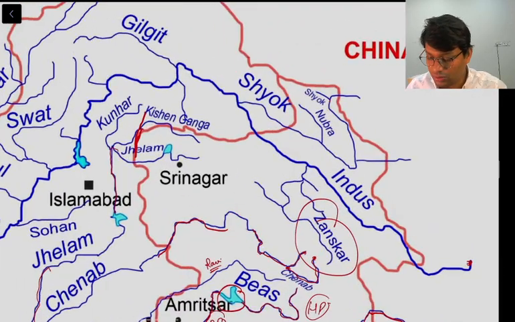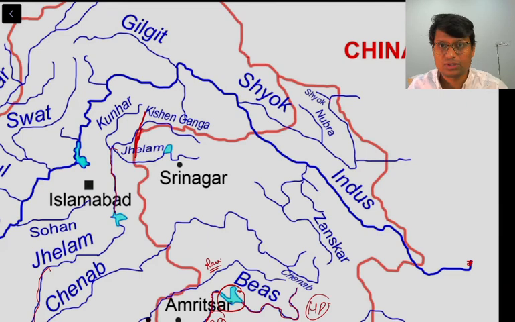Right? So first and foremost, this is Indus River. What is the origin of Indus River? That is Hokarchu. So Indus River then flows in this Indian stretch and finally it moves on to Pakistan, right? So that is about Indus River. Now Indus River has right bank tributaries, that is Shyok and Nubra.